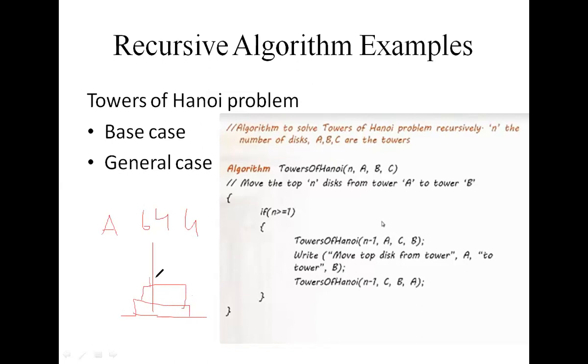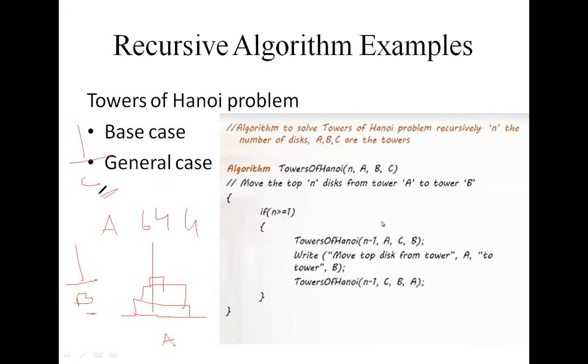You already know about the towers of Hanoi problem. Besides this tower, there were two other diamond towers. This is A, then we have two other towers, B and C. We label them as B and C. Since the time of creation, Brahman priests have been attempting to move the disks from tower A to tower B, using C for intermediate storage. So he moves from A to B by using C as intermediate storage.